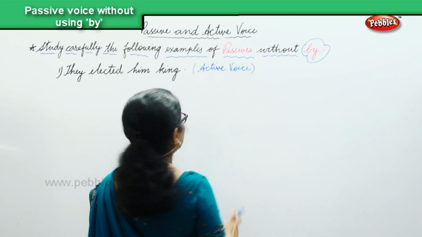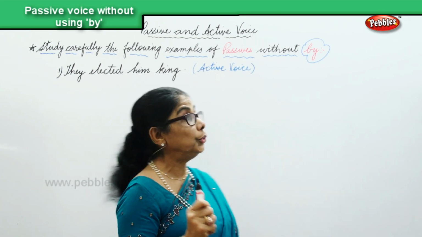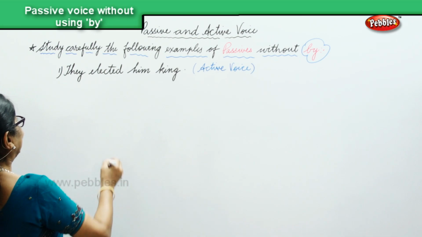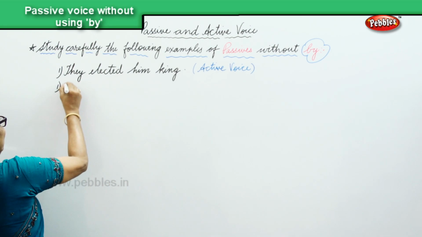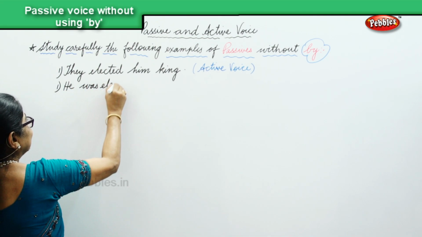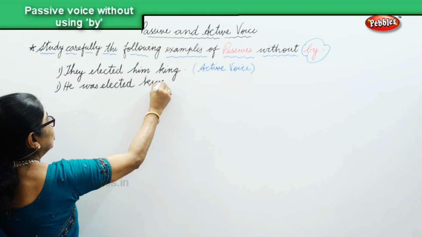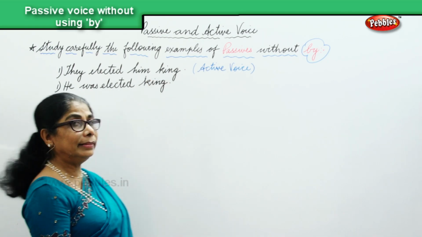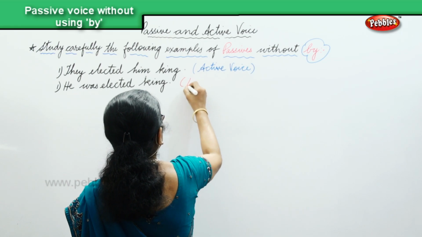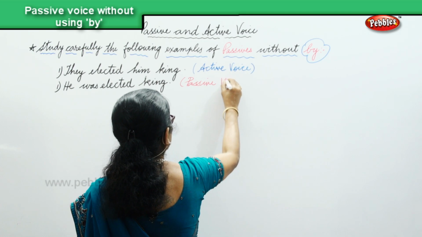Now, we're going to change. They elected him king. We're going to change into passive voice, but we are not going to use by. How will we do it? He was elected king. He was elected king. But we do not use by in changing into passive voice. And this is passive voice.